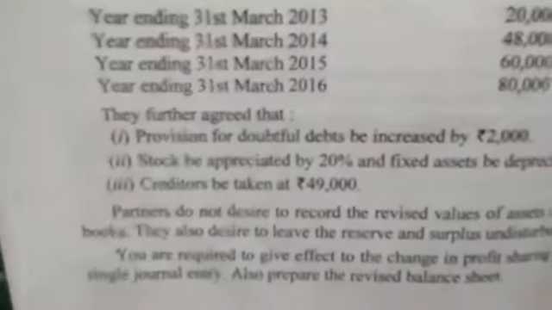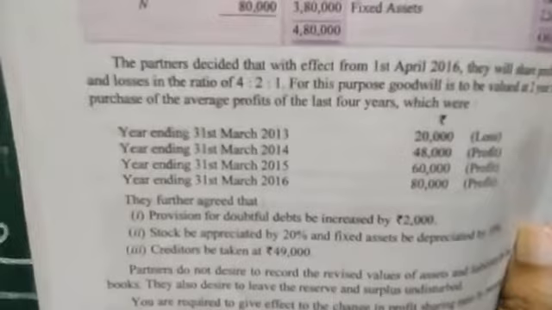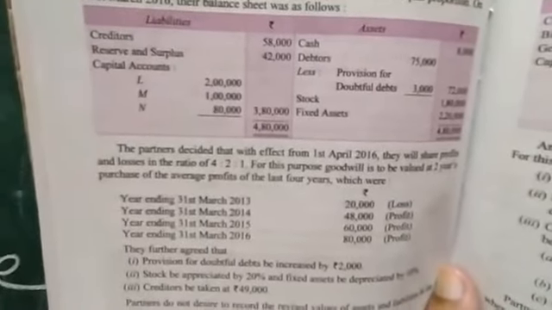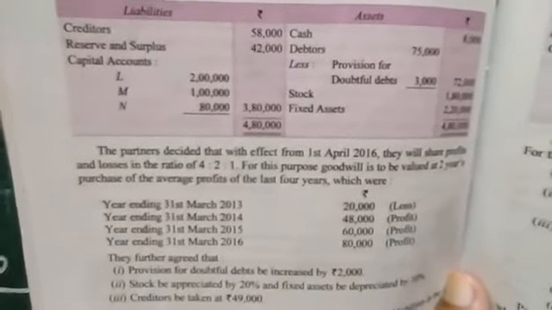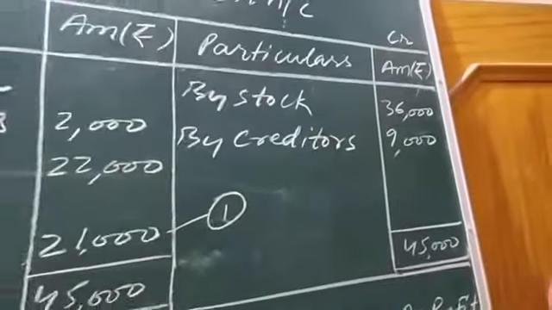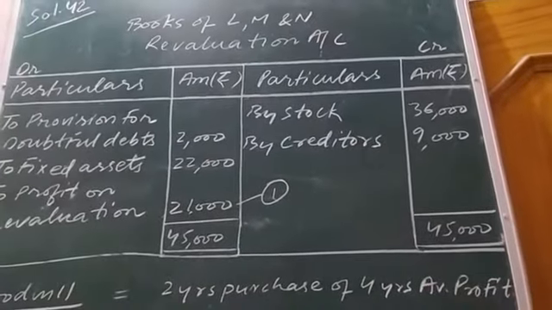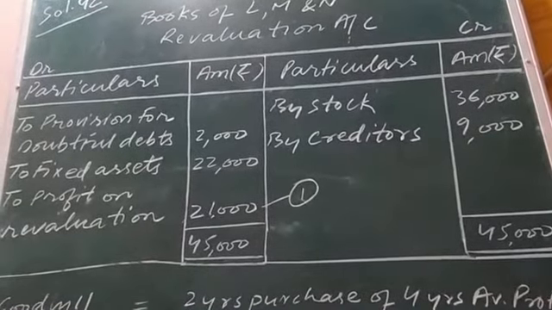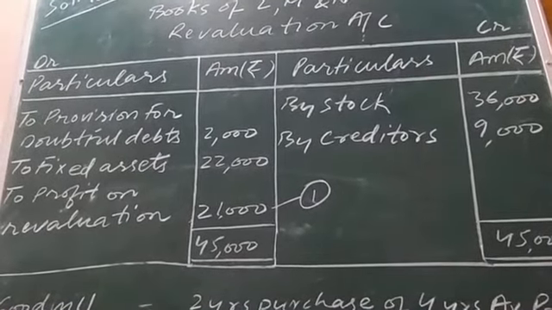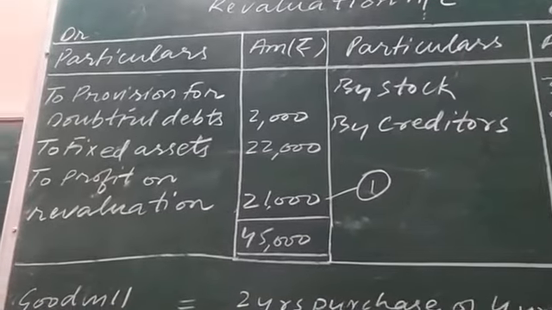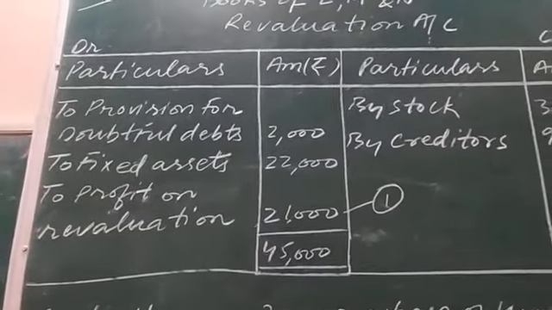Creditors are the liabilities. Be taken at 49,000. See the earlier figure on the liability side of the balance sheet related to creditors. It was 58,000. Means creditors, the liabilities are decreasing, will be shown on the credit side of the revaluation account. Already I told you 9,000 rupees. Subtract the two sides. You will get 45,000 on the credit side of revaluation account and 24,000 on the debit side of revaluation account. Subtract the two totals, you will get profit on the credit side of revaluation account 21,000.